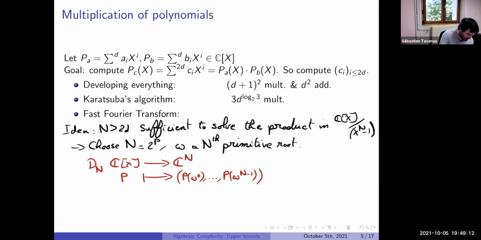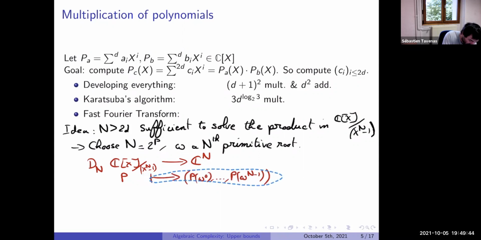If we take the product here, it will correspond to the product component-wise. Okay, so we have a morphism of algebras. We can notice that, in fact, the kernel of this application is X^n minus 1. So, in fact, we can quotient by the kernel. Okay, and now we just notice at the beginning, we can in fact prove that this is an isomorphism.